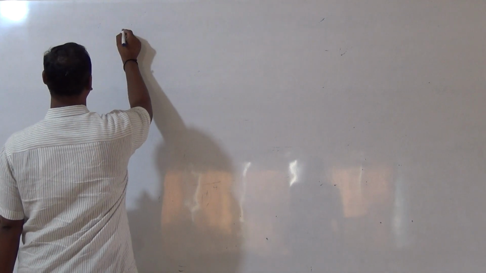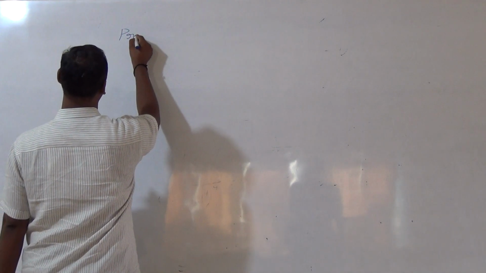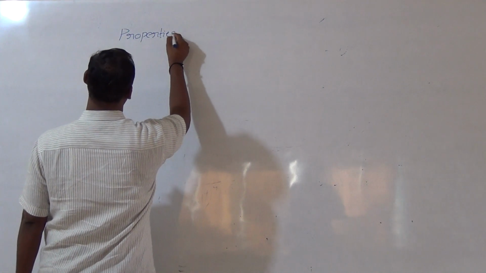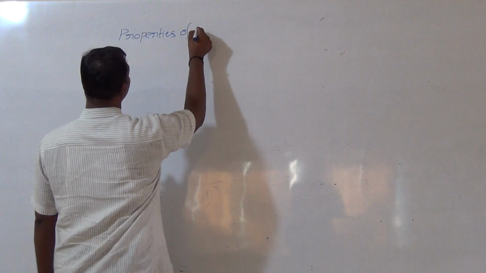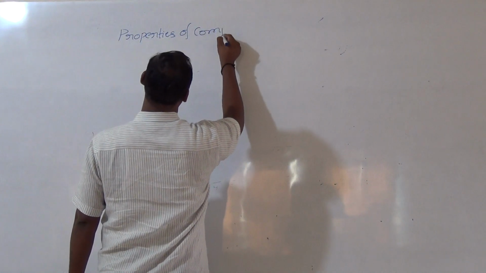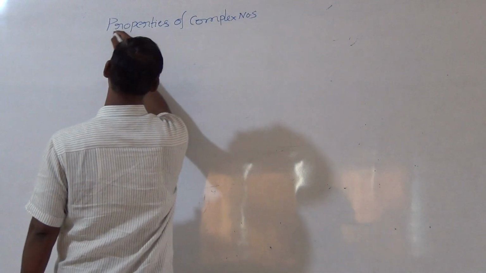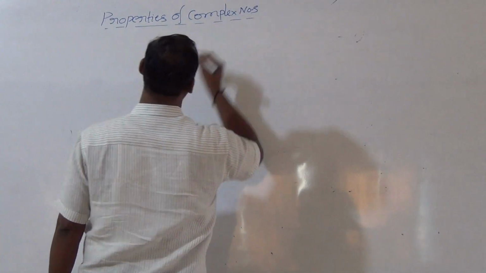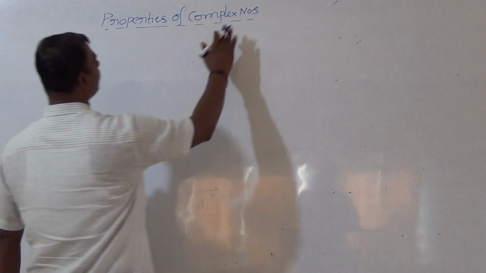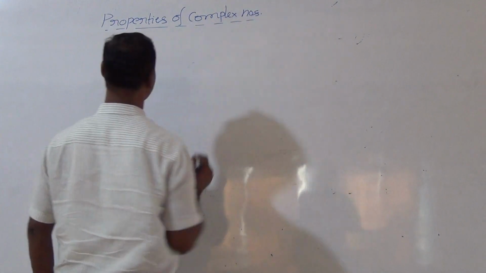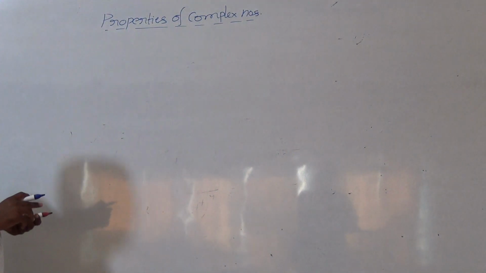Properties of complex numbers. So properties of complex numbers, how to define one by one. Here very simple properties are there.